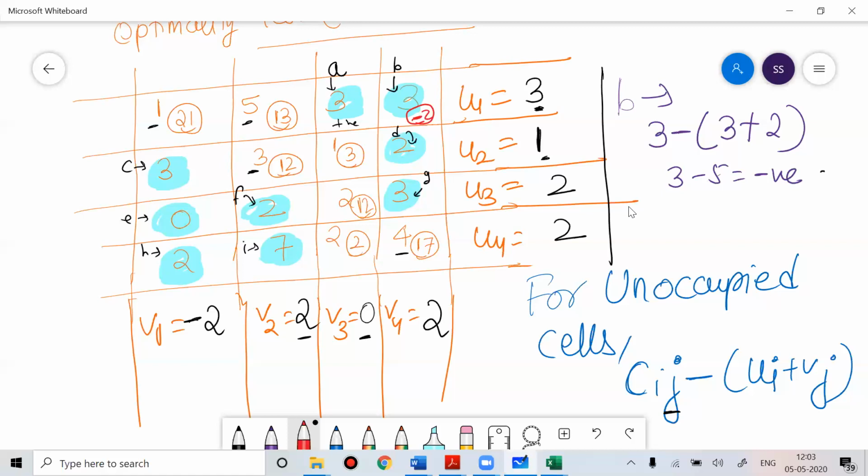So by using this formula, we'll check for each unoccupied cell, and if we get a positive value for all the unoccupied cells, it means the given solution is optimal. Otherwise, the given solution is not optimal. Then we use looping to make it optimal.